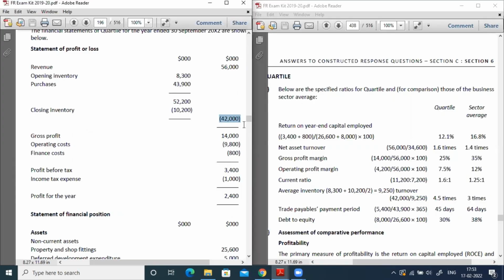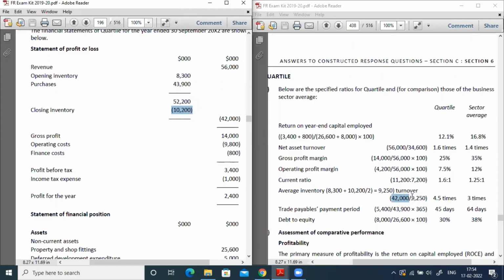So the formula for inventory turnover ratio is the cost of sales divided by average inventory. So already we have the cost of sales, 42,000, and the average inventory is very simple. If you add opening inventory plus closing inventory, that is 8,300 opening inventory plus 10,200 closing inventory, divided by 2, we will get the average inventory.